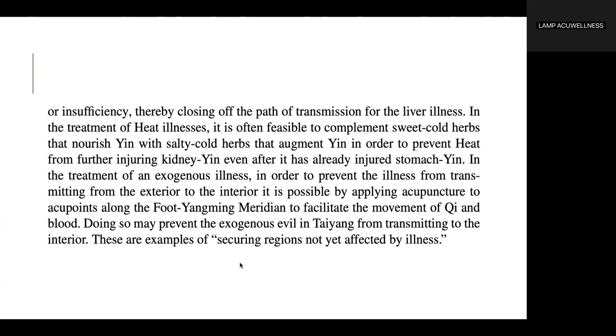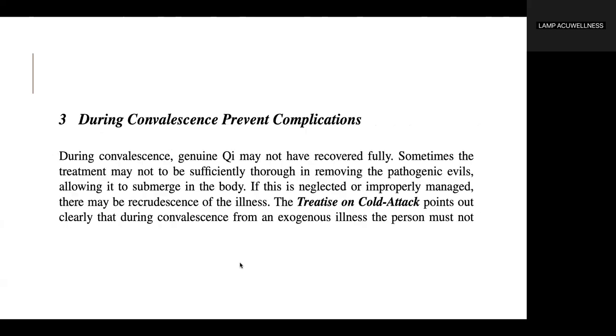In the treatment of heat illnesses, it is often feasible to complement sweet cold herbs that nourish yin with salty cold herbs that augment yin in order to prevent heat from further injuring kidney yin, even after it has already injured stomach yin. In the treatment of an exogenous illness, in order to prevent the illness from transmitting from the exterior to the interior, it is possible by applying acupuncture to acupoints along the foot-yangming meridian to facilitate the movement of qi and blood. Doing so may prevent the exogenous evil in Taiyang from transmitting to the interior. These are examples of securing regions not yet affected by illness.